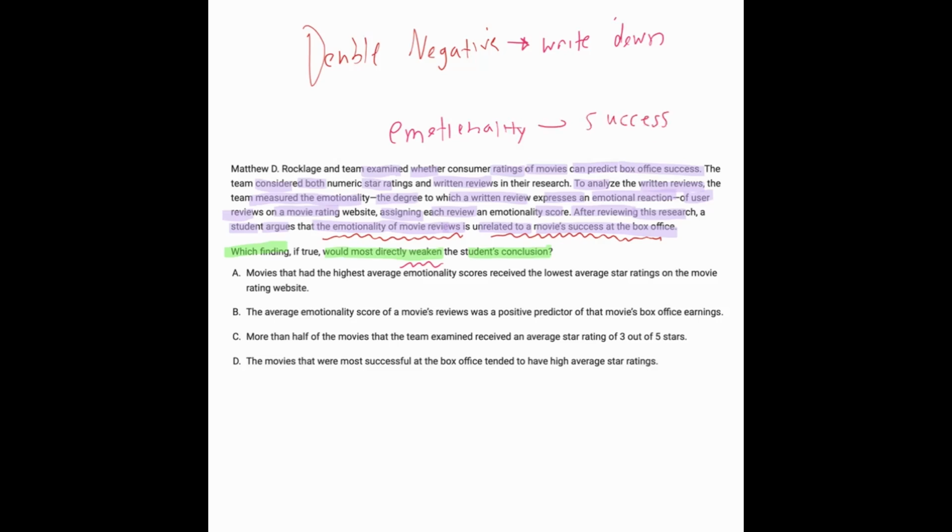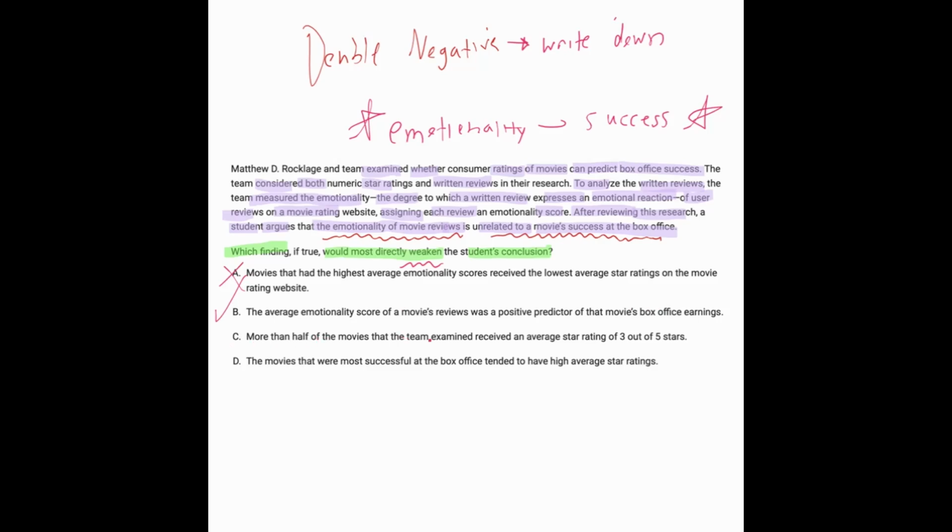So let's look at the answers. A, movies that had the highest average emotionality scores received the lowest average star ratings. Well, that's not backing up what we're looking for: emotionality leads to success. B, the average emotionality score of a movie's reviews was a positive predictor of that movie's box office earnings. That fits.